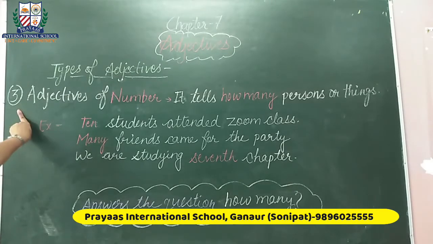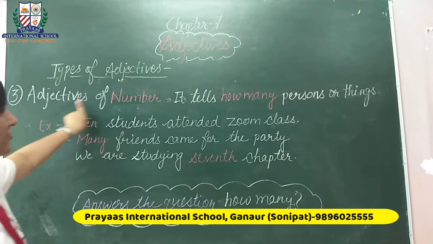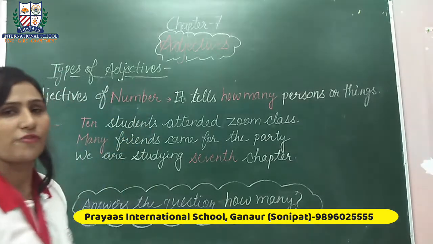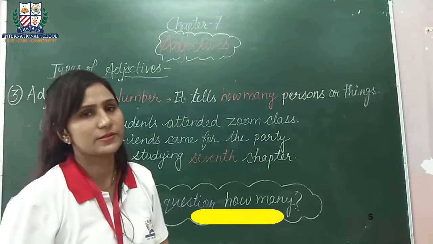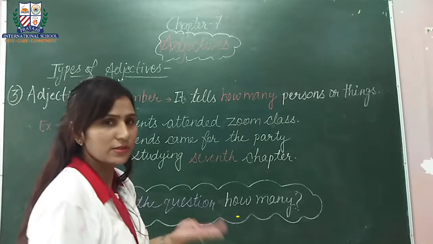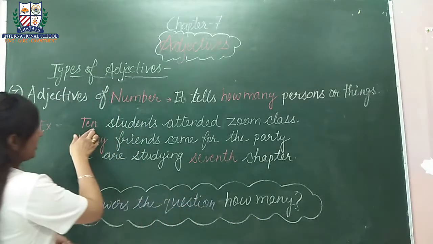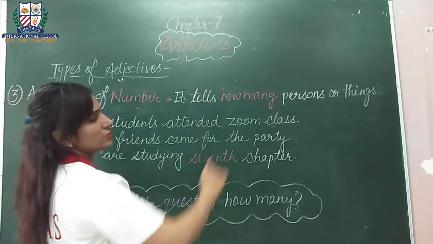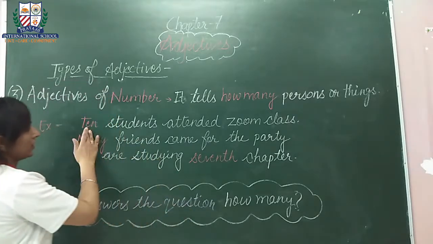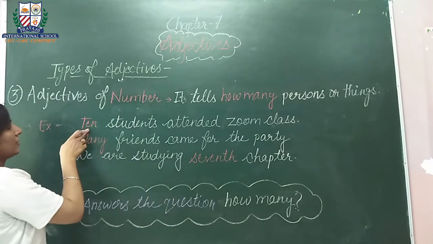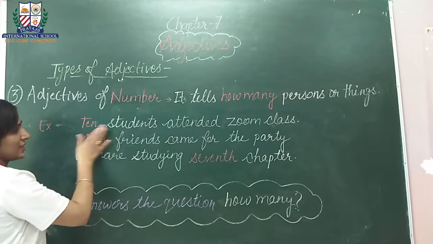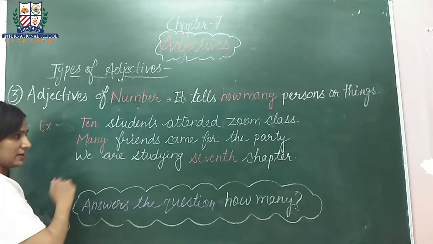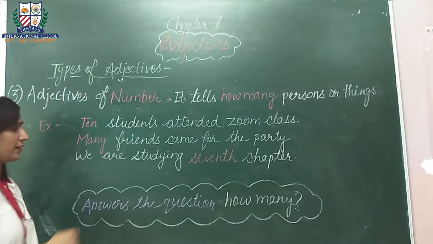Okay, now our third type of adjective is adjectives of number. See, as the name suggests, number. It tells us how many persons or things. So, if we say 10 students attended Zoom class, what is the number here? Number is 10. Student is our noun and it is telling how many students. 10. So 10 is our adjective of number.